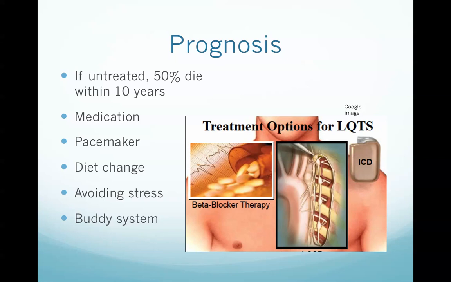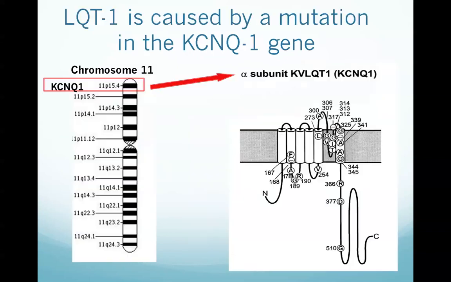There are numerous treatment options available, including medication, avoiding exercise and stress, change in diet, inserting a pacemaker, and having family and friends monitor the patient closely. Long QT syndrome, LQTS, has many varying genotypes that lead to similar phenotypes. Some work as an autosomal dominant, and some are autosomal recessive. We will be focusing on the most common form of LQTS, LQT1.